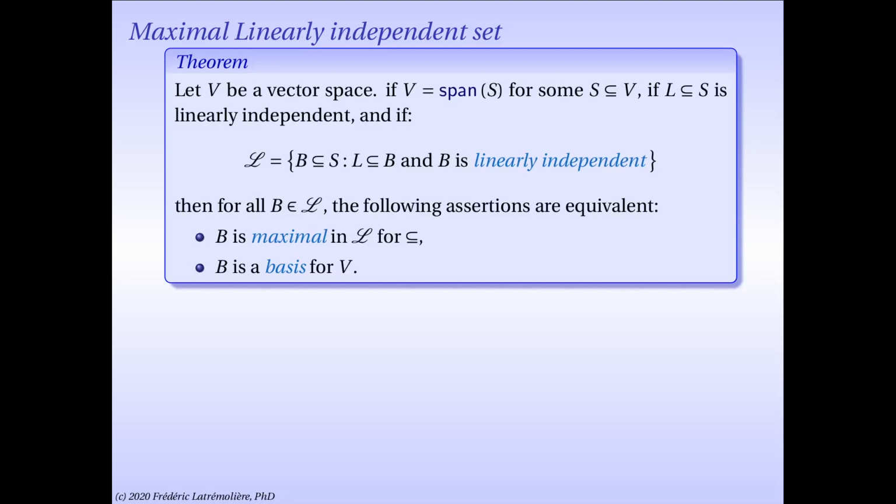So in order to discuss the fundamental problem of whether bases actually exist at all, I'm going to characterize bases as maximal linearly independent sets and minimal spanning sets. Remember that the power set of a vector space, or any set, is ordered by inclusion. So it makes sense to talk about maximal elements and minimal elements in the sense of inclusion here. So we fix a vector space V, and we take two subsets of that V. One is called S, and it has the property that the linear span of S is all of V, and one is called L, and L is a subset of S, of the spanning set, and L is linearly independent.